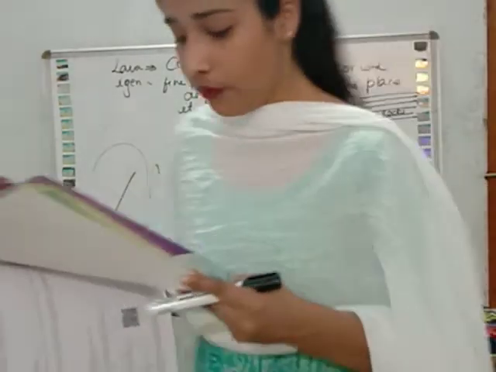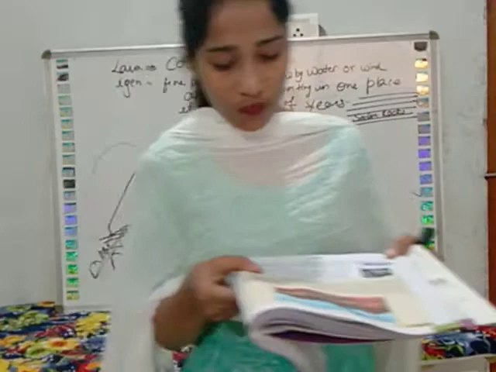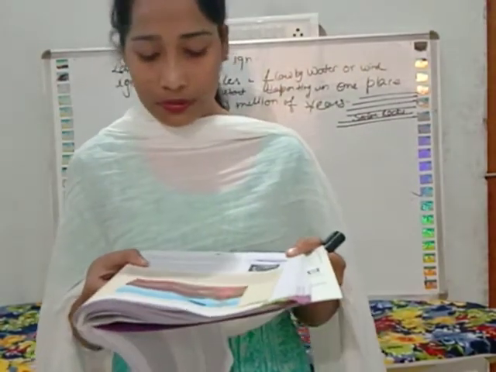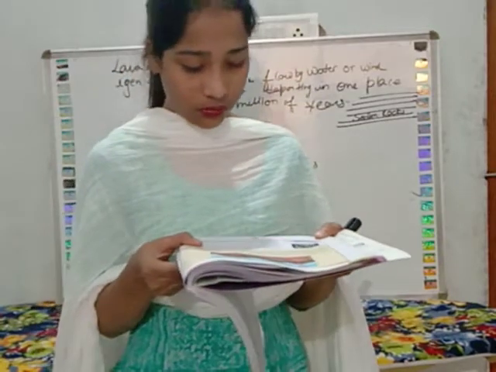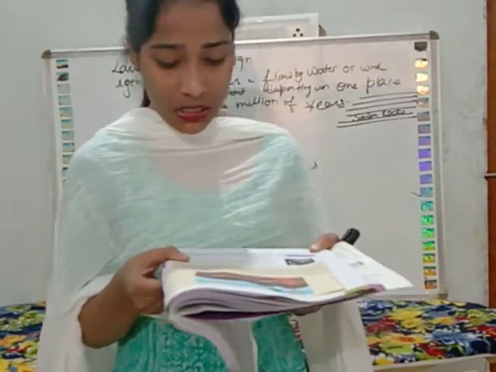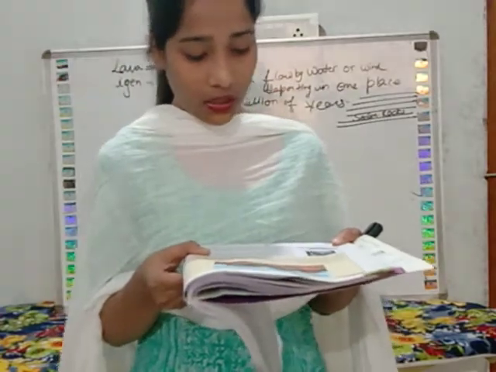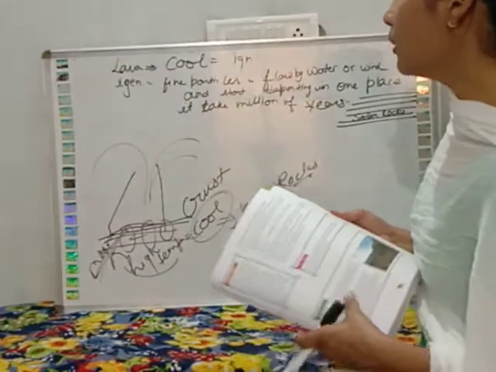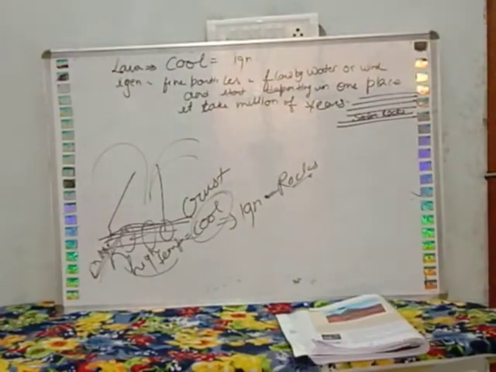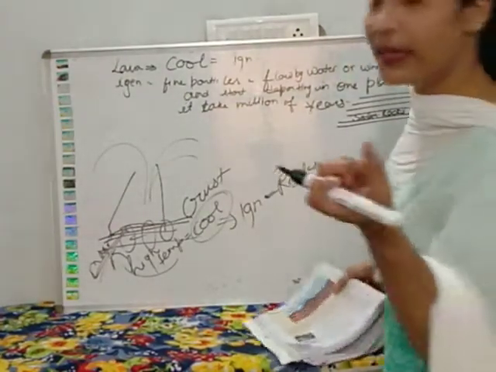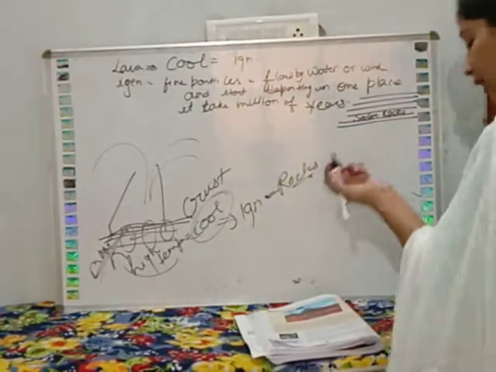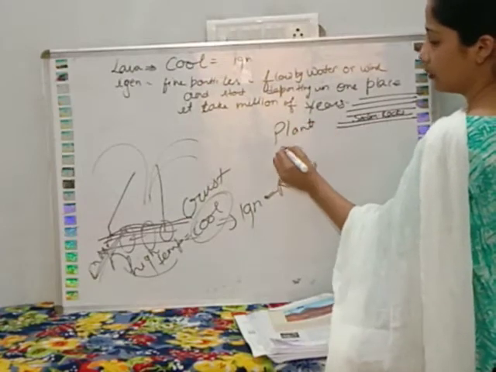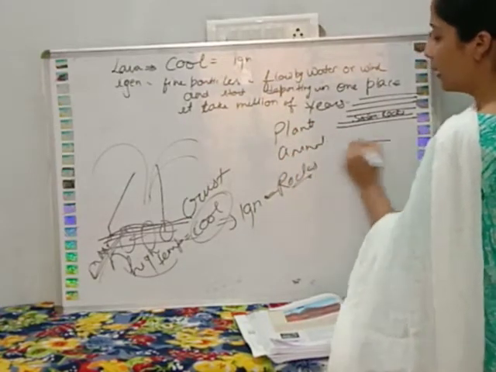Now fossil fuel. Fossil fuels are an important source of energy found in sedimentary rocks. Fossil fuels are formed as a result of decomposition of fossils, plants and animals, that died millions of years ago and got buried deep into the earth's crust. So what is fossil fuel? Fossil fuels are the dead bodies. You can say that the dead bodies of plants or animals. Dead bodies of plants and animals. Okay, they buried down in the earth.